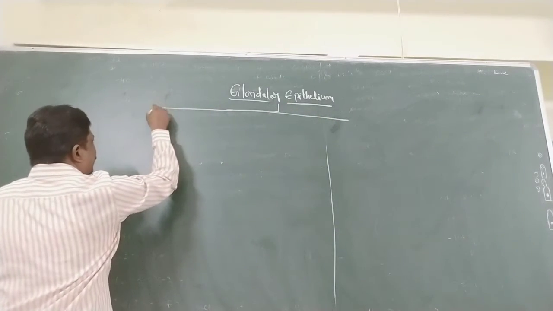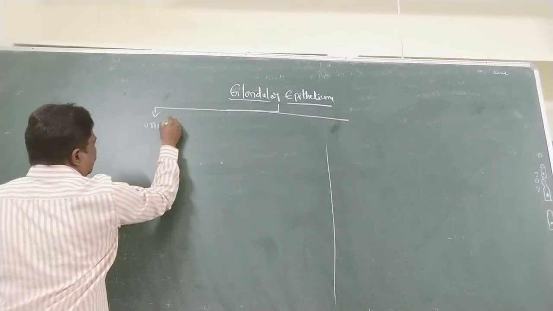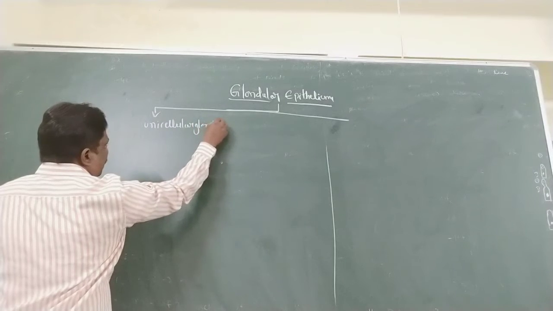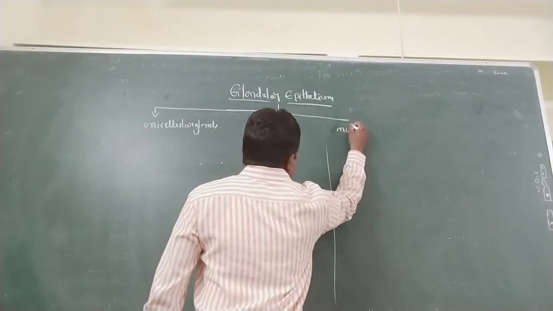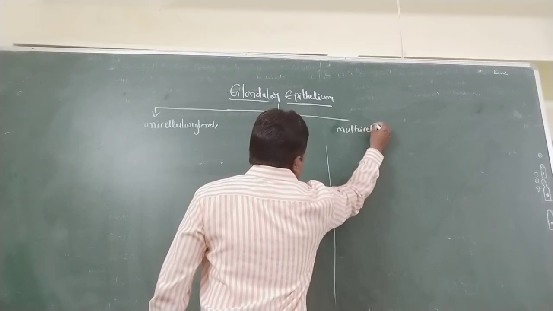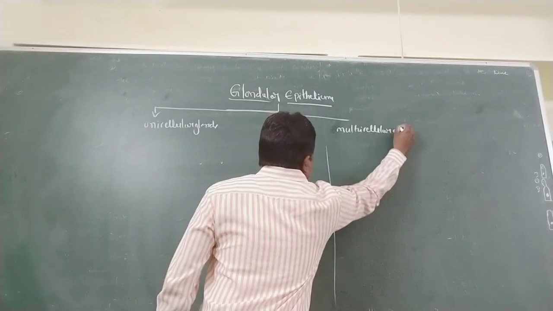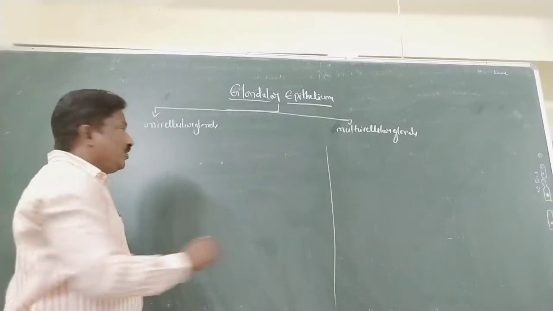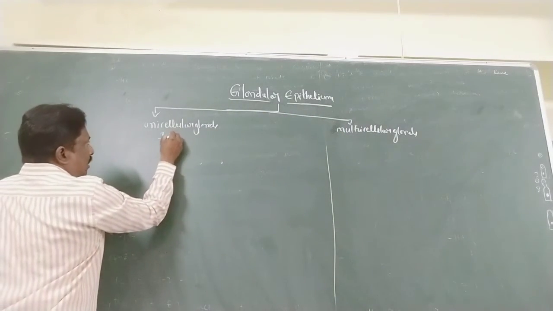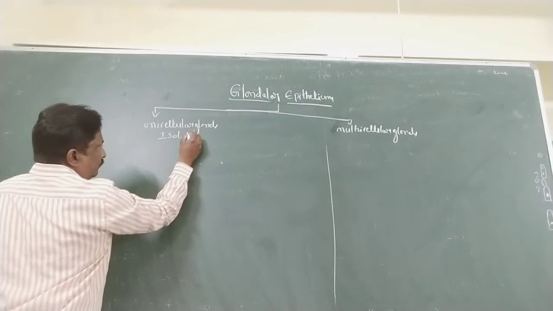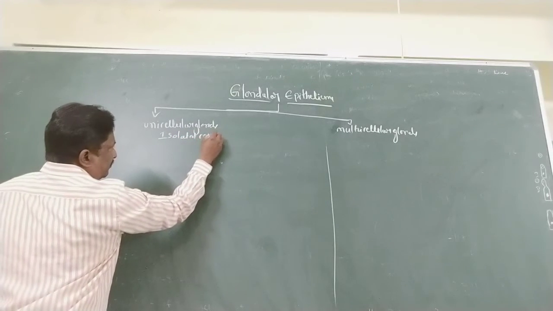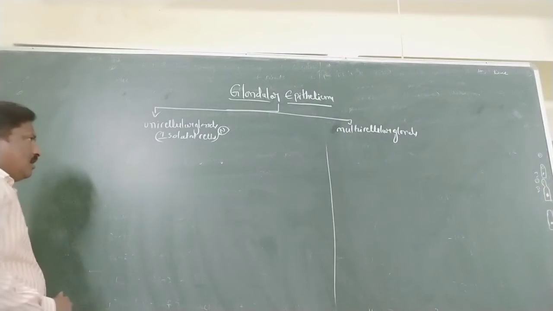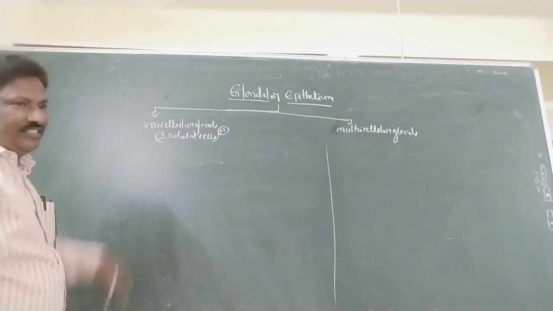Unicellular glands are isolated cells. Very important: unicellular glands are isolated cells.